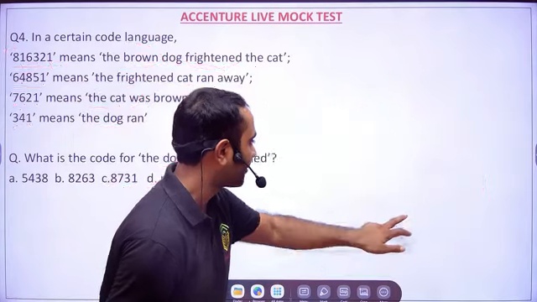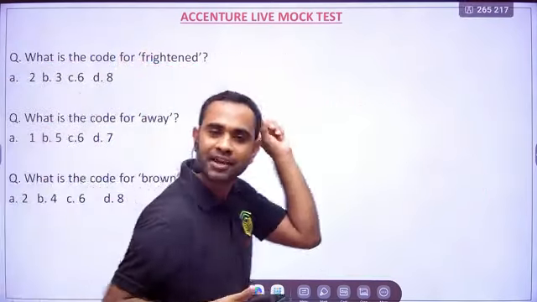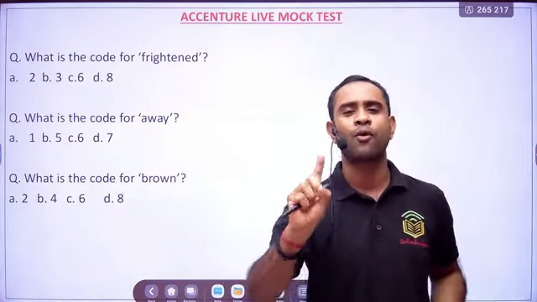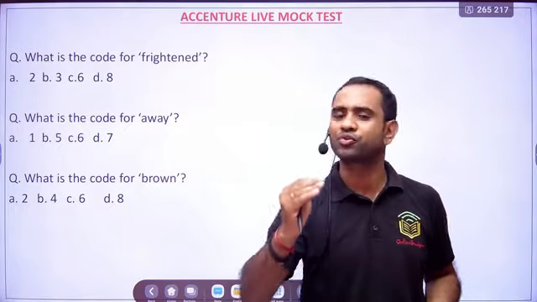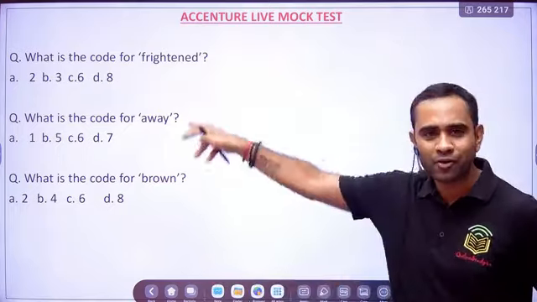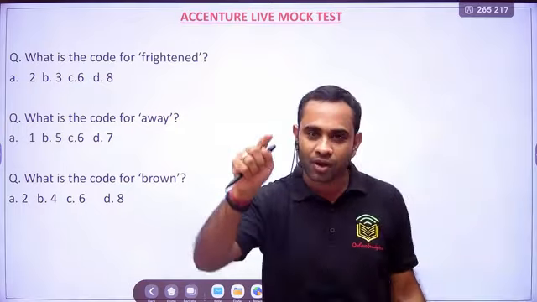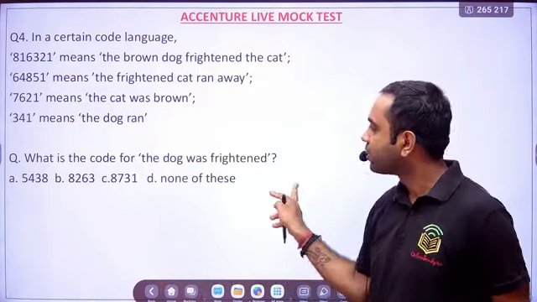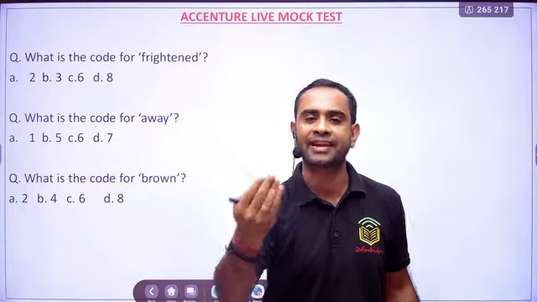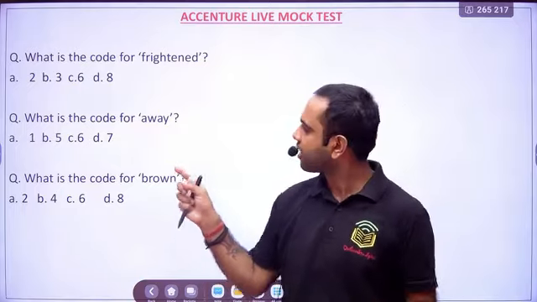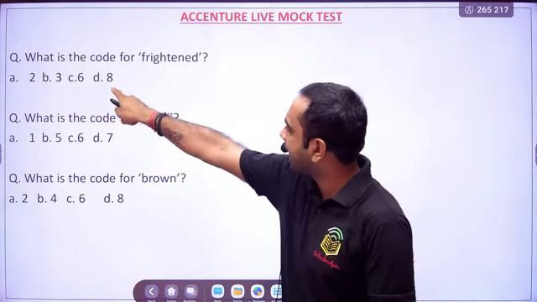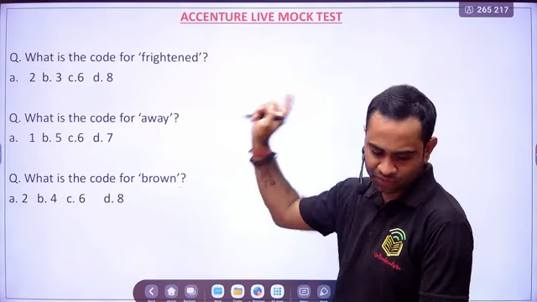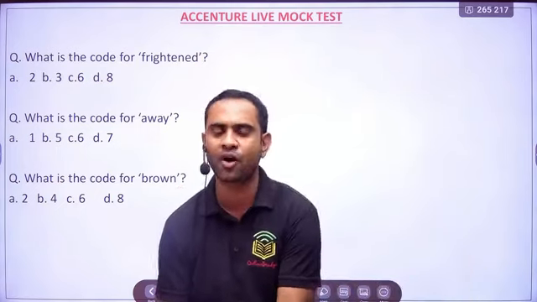Okay, now let's see. You have 3 questions, not only 1 question. Because you have 1 question, you could have compared only the last 2 and answered. What about this? How are you going to answer? You need to find out the code for everything, because there was no space here. I had left it to explain to you. So that is the reason these questions are on the second side, right? Now from here you'll have to answer. So what is the code for frightened? It is 8. What is the code for away? It is 5. And what is the code for brown? It is 2, right? I hope this is now clear to you.